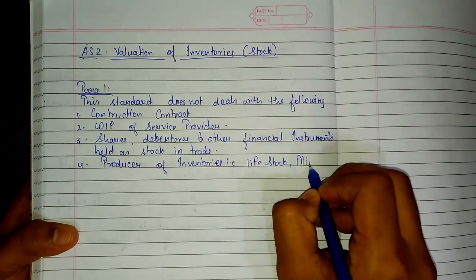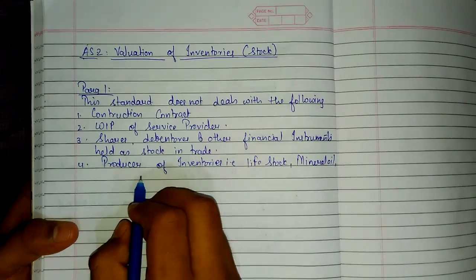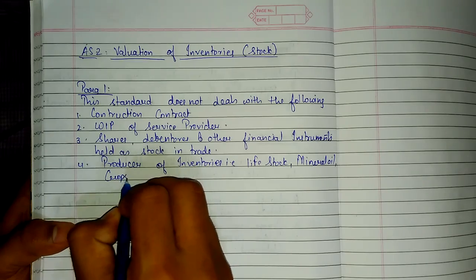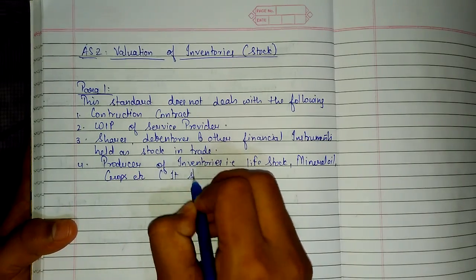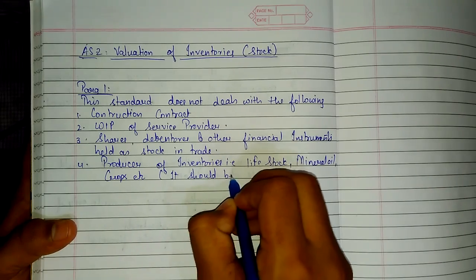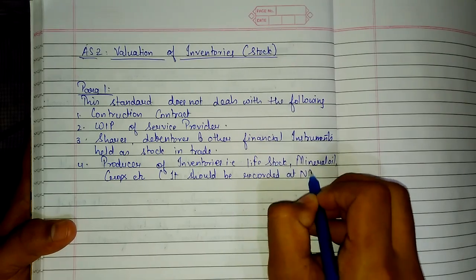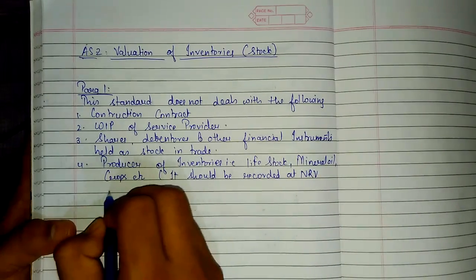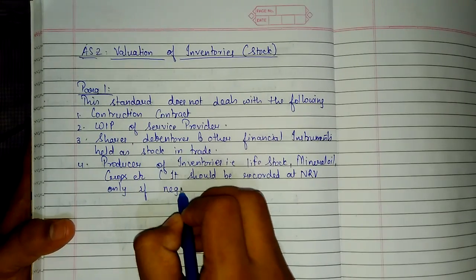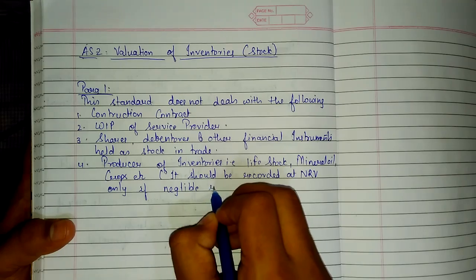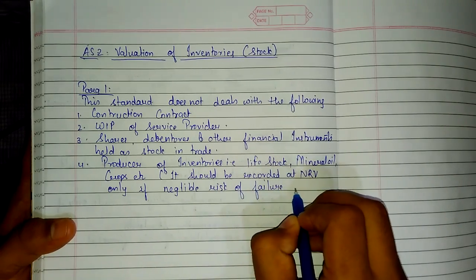Livestock, mineral oil, then crops, etc. It should be recorded at NRV only if there is negligible risk of failure to sale.